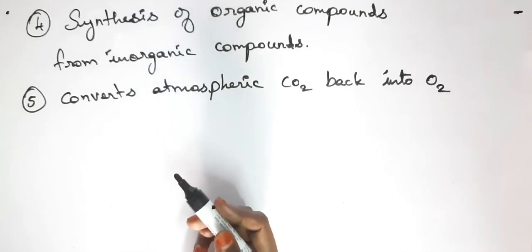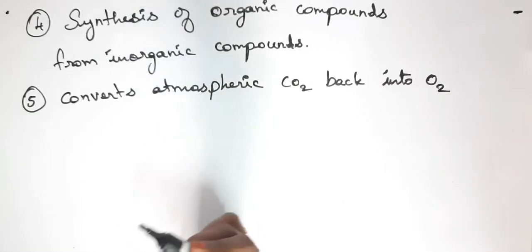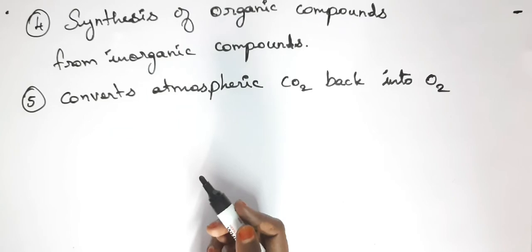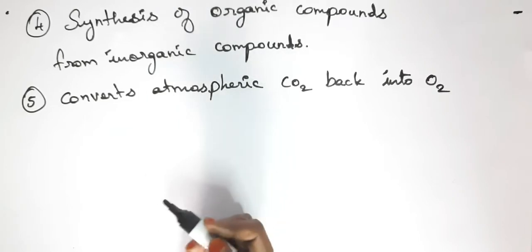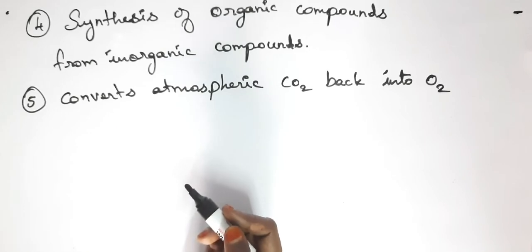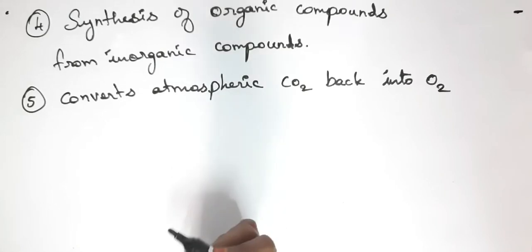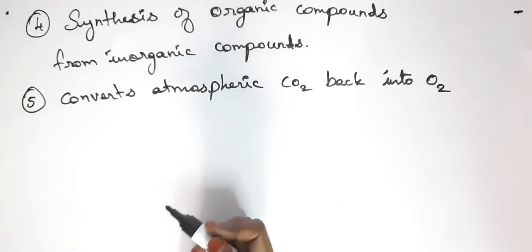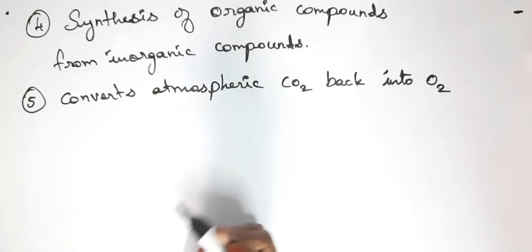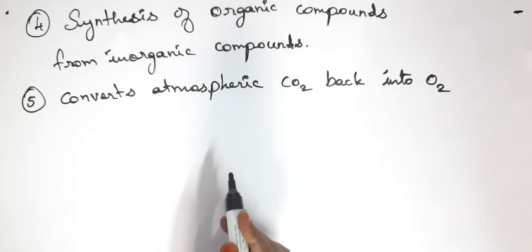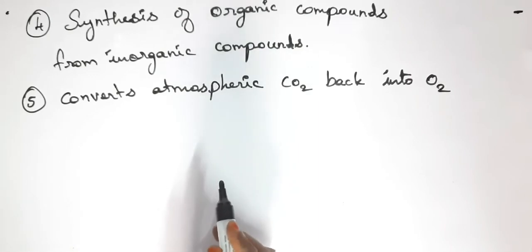Why photosynthesis occurs: it provides food for all organisms, it is essential for the sustaining of life, it helps in the growth and development of plants, it is necessary for the synthesis of organic compounds from inorganic compounds, and it also converts the atmospheric carbon dioxide back to oxygen. So for these processes, photosynthesis is necessary.